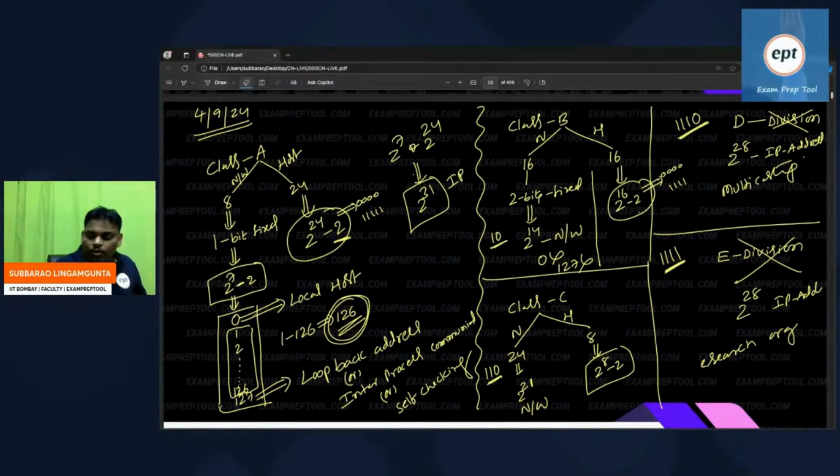Maybe they will give it to governments or research organizations. Class D for multicasting, class E for research purpose.